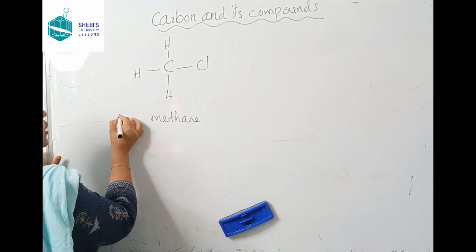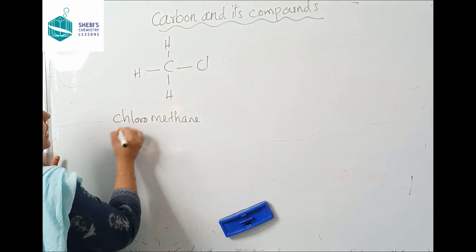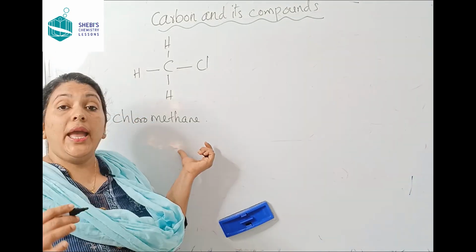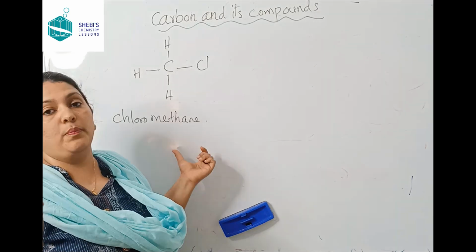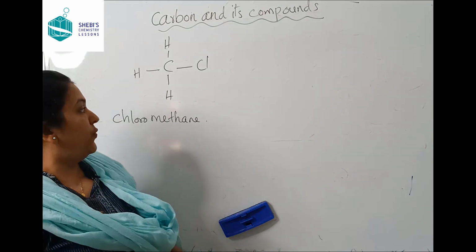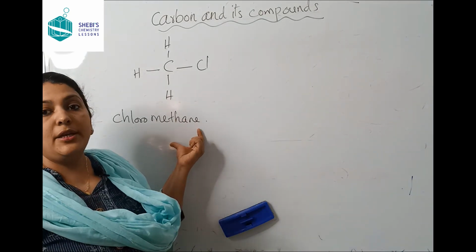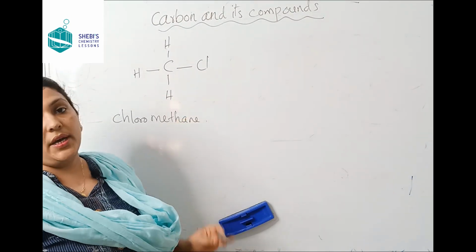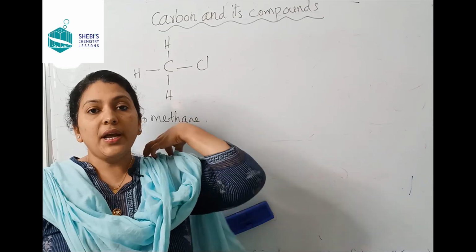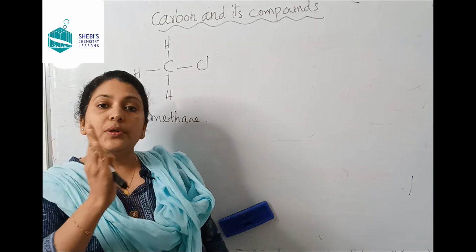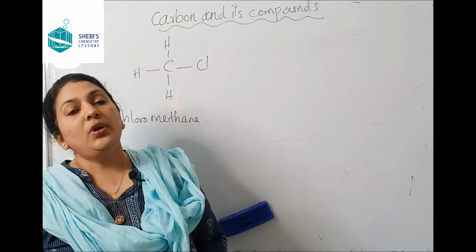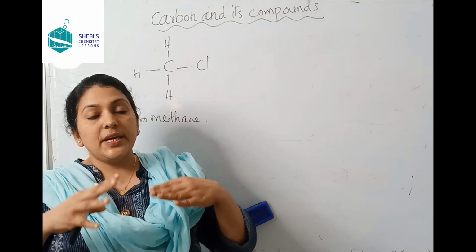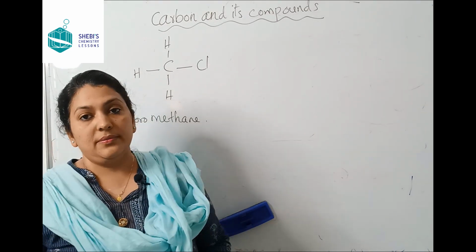It became chloromethane, an entirely different compound. So which atom made methane entirely different? Definitely it is the chlorine atom. So when a different atom is attached to the carbon chain, the entire properties change.